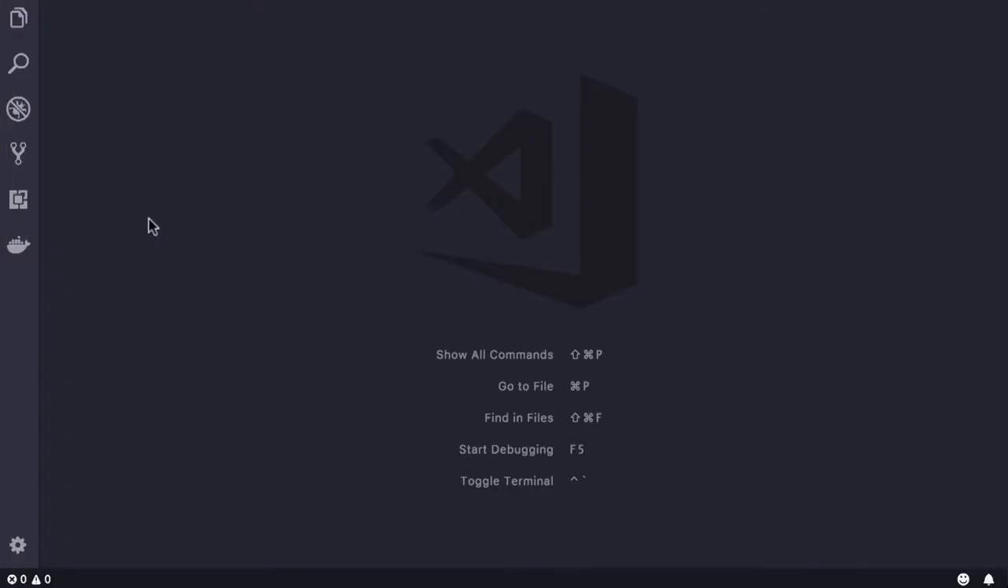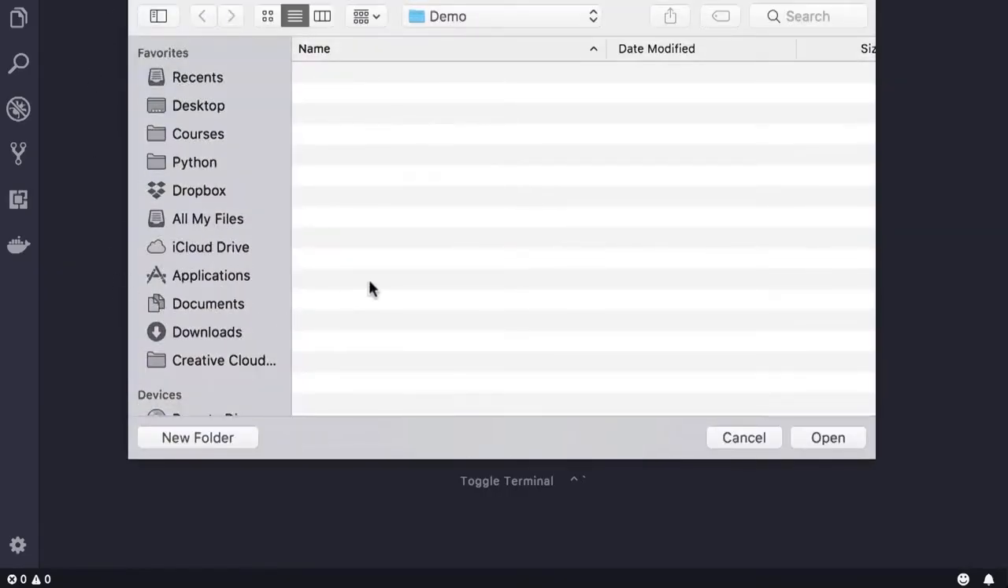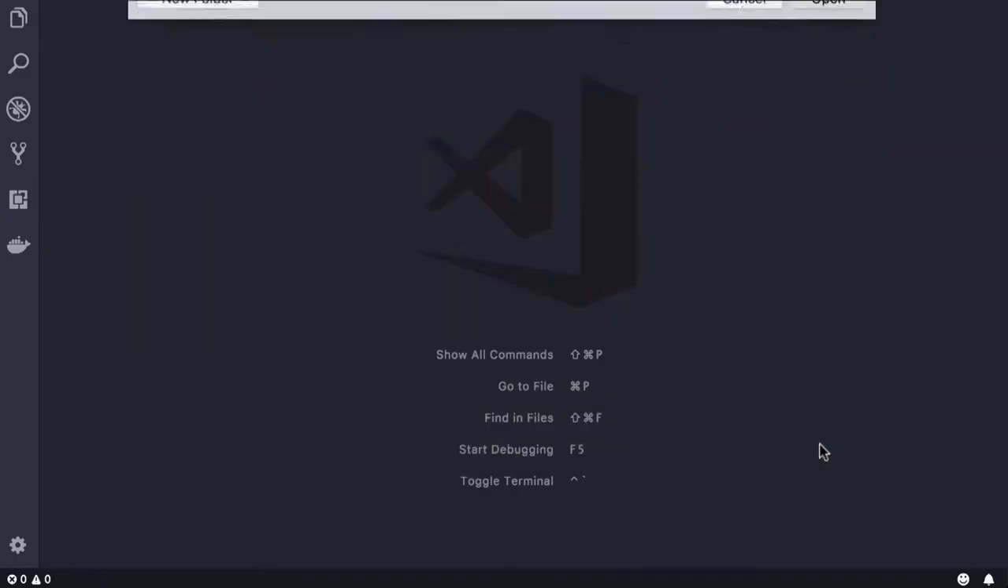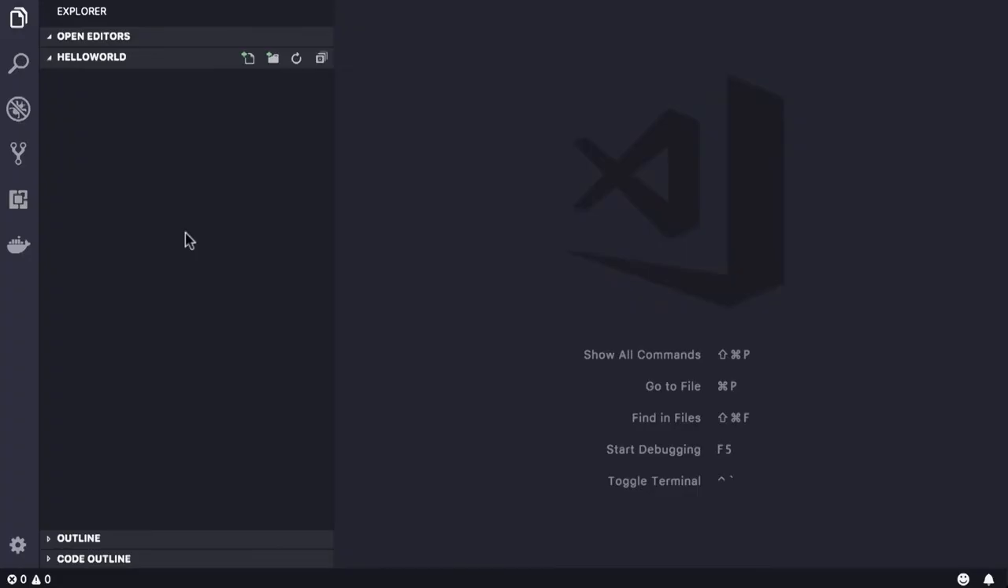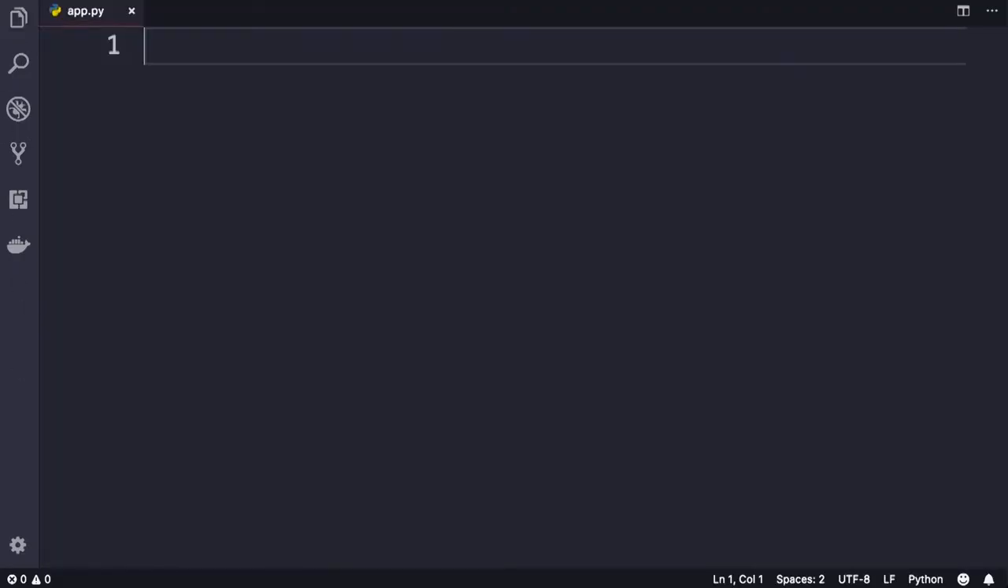Now with VS Code open, on the top, from the File menu, go to Open, and somewhere on your disk, create a new folder. Let's call this folder Hello World. And then open it. Beautiful. Now click this icon on the top. This opens up the Explorer panel. In this panel, you can see all the files and folders in your project. So let's add a new file and call that app.py. All our Python files should have the .py extension. Press enter. Now let's close this and type a bit of Python code.